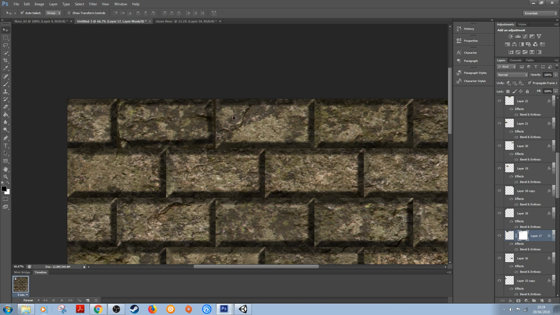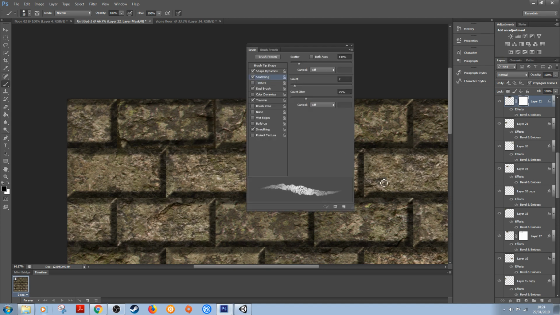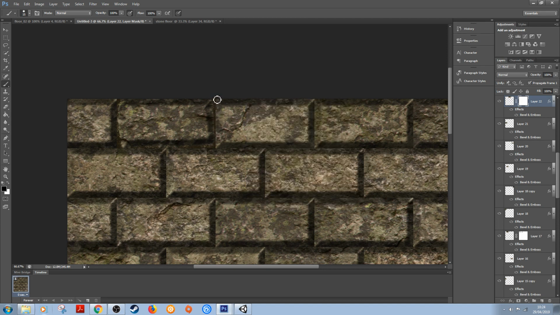And then for example, maybe we want to change this brick here as well. So I'll just put a layer mask on that. Again, I'm just going to use this brush setting. Hopefully, did I save it? Yes, it's saved in there. Should be, there we go. So it's maintained my brush setting. Again, I'm just going to come through, chip away a little bit at this brick. Just make it look a bit more natural in a way.